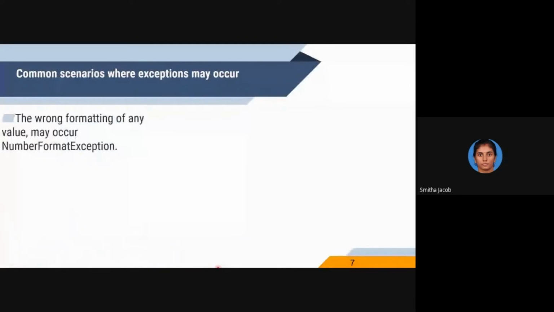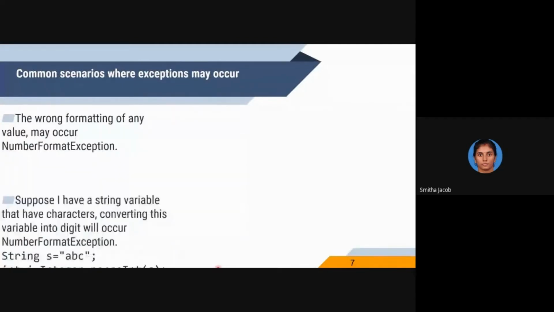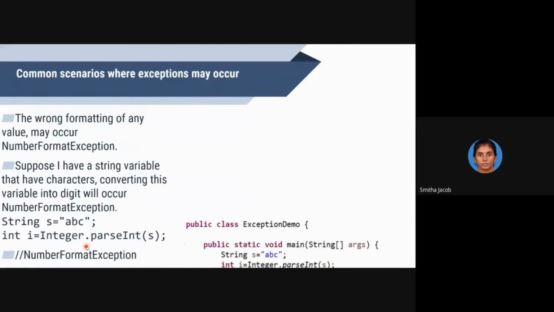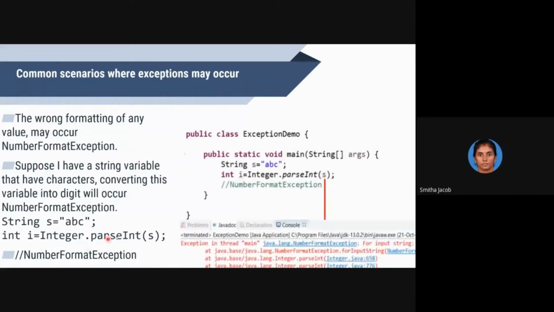The third one is number format exception. If I try to convert a string value to an integer value using a built-in function like Integer.parseInt, you will get a number format exception because of bad input format conversion. Number format exception at line number 6.